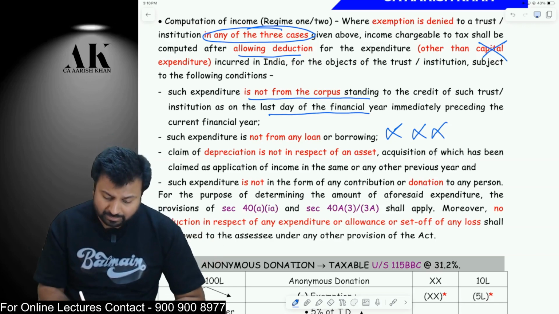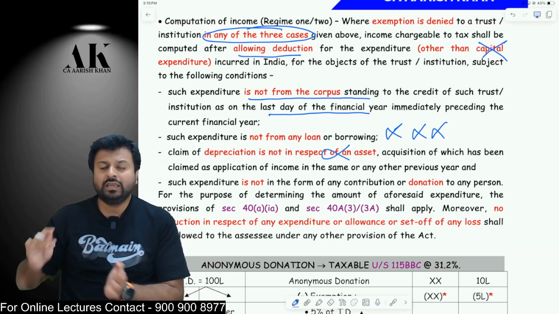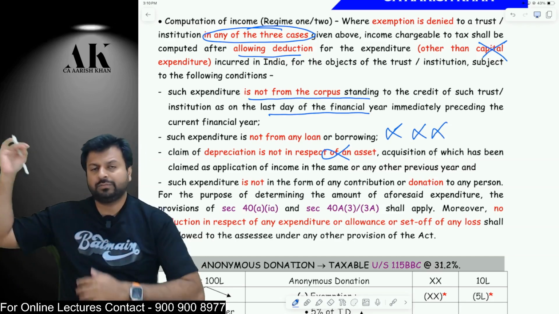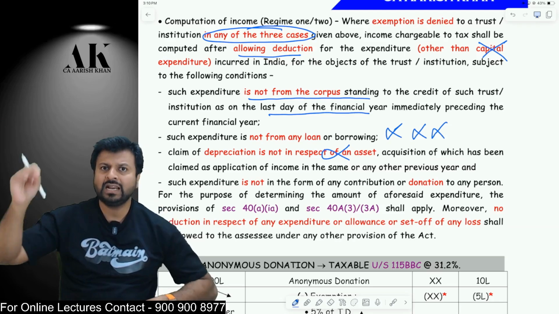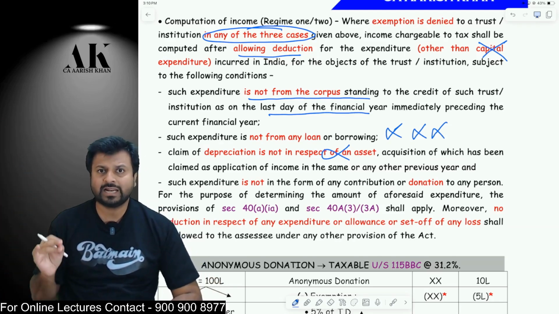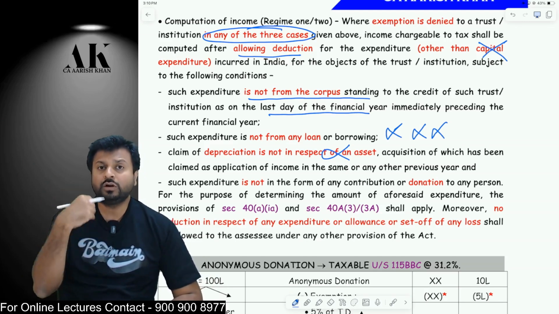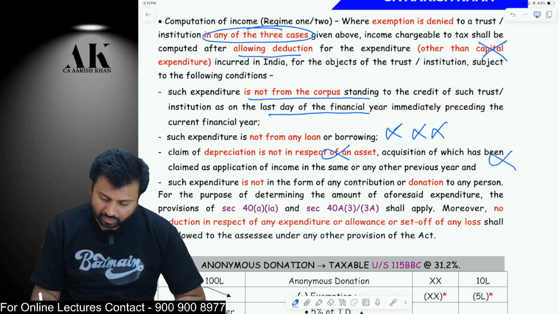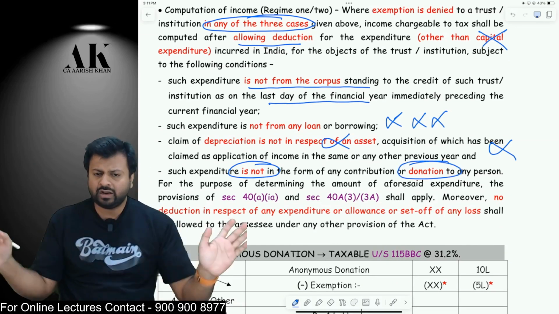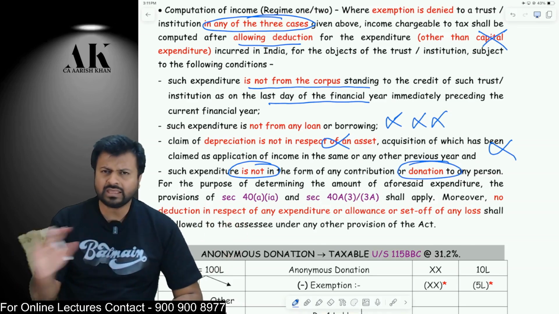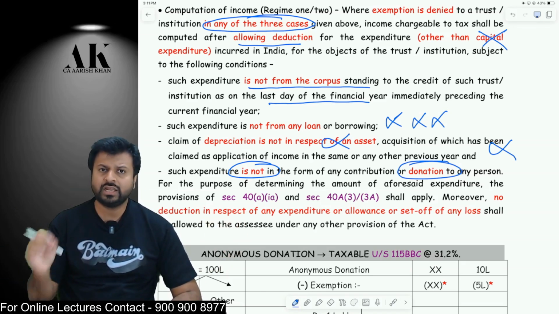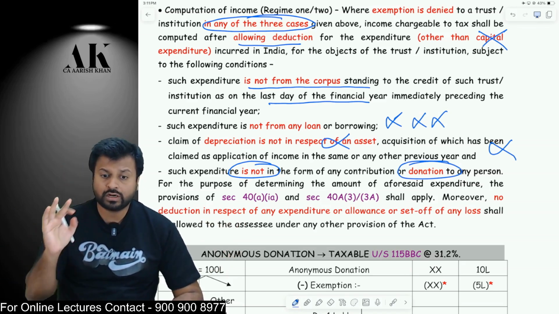Fourth, the claim of depreciation is not allowed if you have already claimed the deduction of that particular asset as an application. Suppose 2 years back you bought a building and claimed that as an application. Now after 2 years you want to claim depreciation on that building, that will not be allowed. Further, the expenditure should not be in the form of donation. Even voluntary donation will not be allowed here. The expenditure should be plainly in the form of a revenue expense. If it is in the form of donation, we will not allow you the deduction.